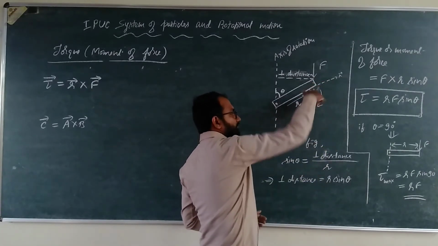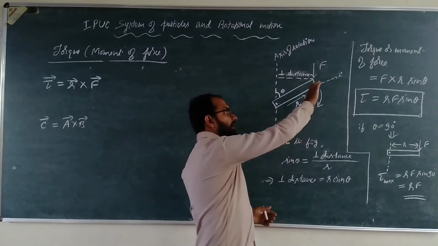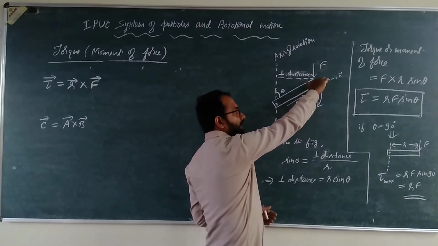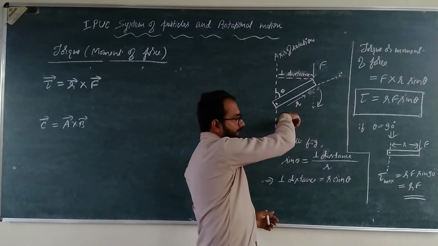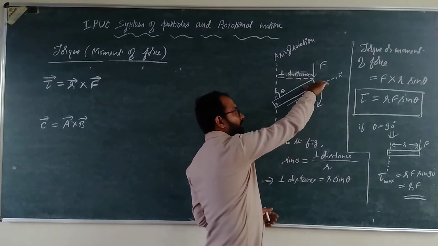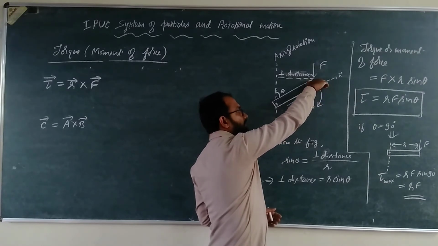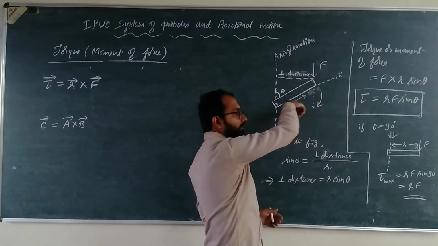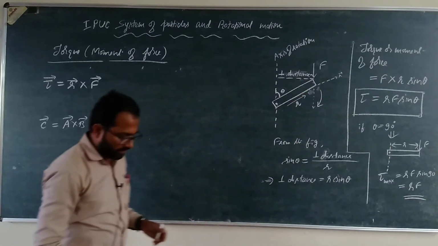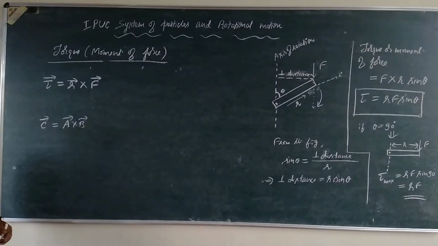So R cross F: curl the four fingers along the direction of the angle like this. The angle is from R to F. Then the thumb indicates the direction of the vector product, the cross product. Here R cross F, the thumb is into the plane of the board. That is the direction of torque acting on the body. Right, so that is about the torque. Next we discuss the angular momentum.